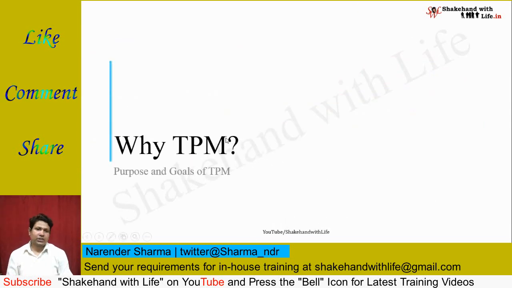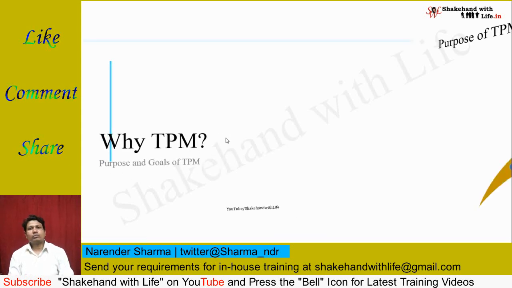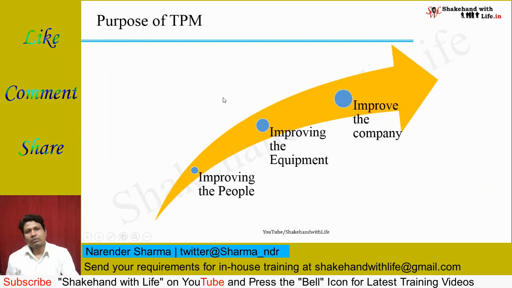Now, the second section is why TPM, the purpose and goals of TPM. The purpose of the TPM is improving the people.